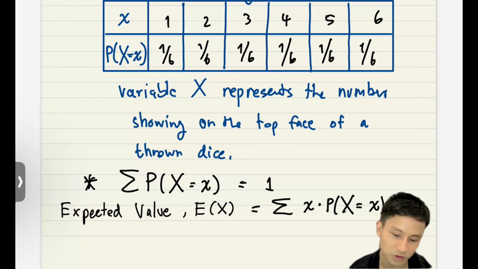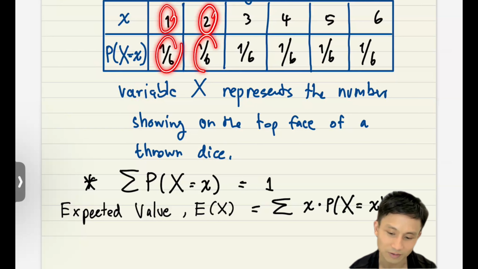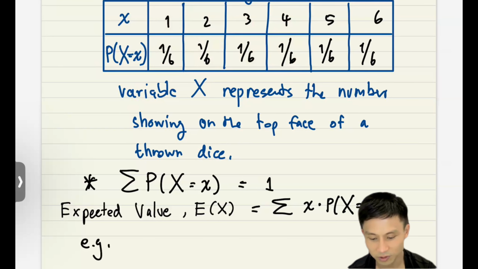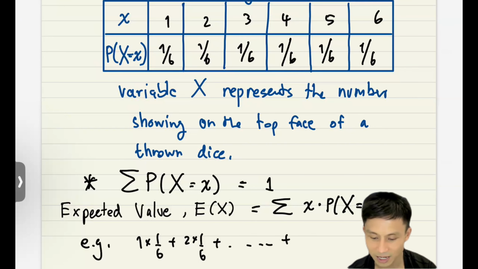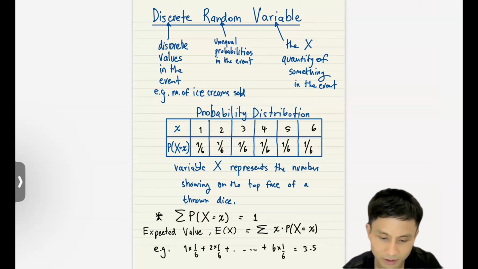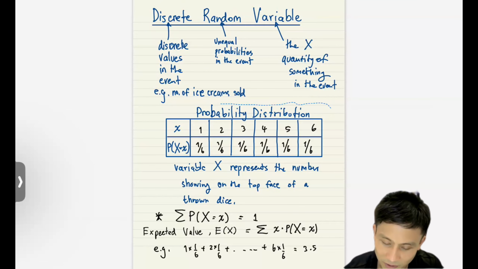So basically, in this case, you would do 1 times that, plus 2 times that, plus 3 times that, plus 4 times that, and add them up. This would be 1 times 1/6 plus 2 times 1/6 until the last case, which is 6 times 1/6. And that would give you 3.5. Just a midpoint there, if you work it out. It's almost done now.